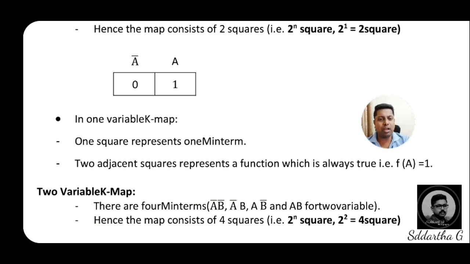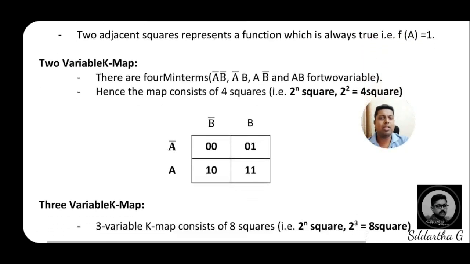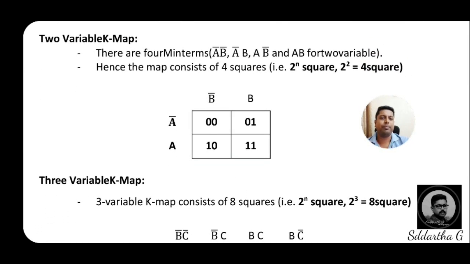So if I come to the two variable K-map, then you will get a clear picture of how to write a two variable K-map. Two variable means A and B. Two variable means 2 to the power of 2, 4 boxes we have to write. Out of 4 boxes, in which box we have to mention 0, in which box we have to mention 1, combinations of zeros and 1.